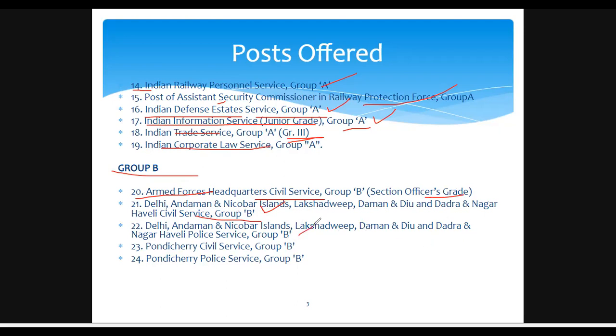It is under Group B. And Pondicherry Civil Service is also there, and Pondicherry Police Service is also there. So the UPSC has categorized its posts into 24 categories, in which we can choose whatever we want according to our rank.